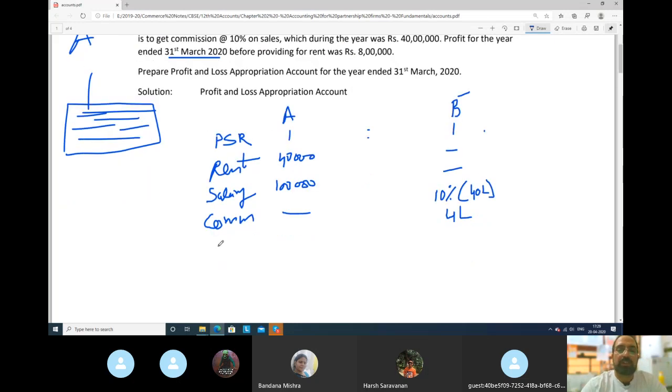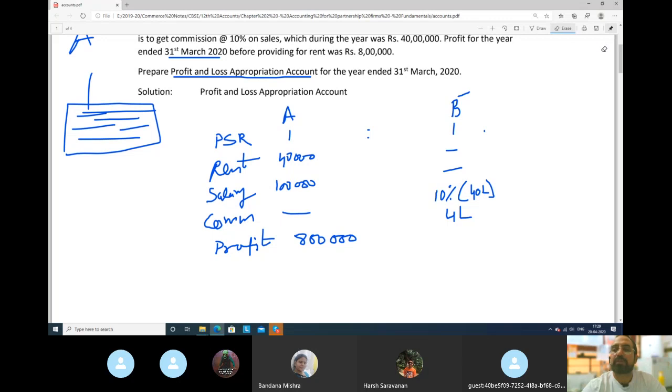Profit is 8 lakhs. Now, what is it saying? Prepare the profit and loss appropriation account. If a question like this comes, it will be for 3 or 4 marks.